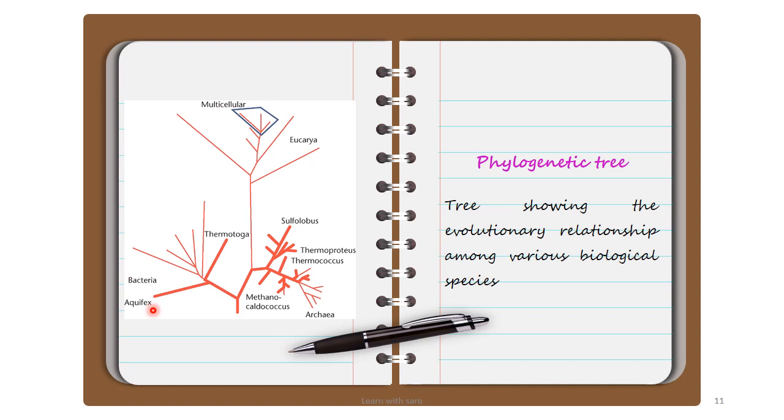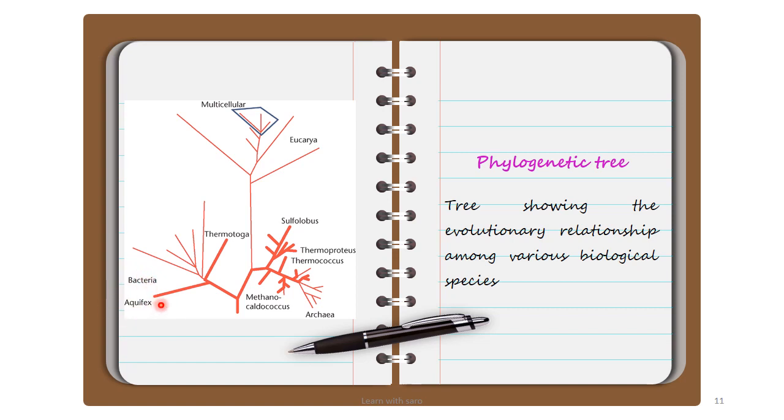We are producing carbon dioxide as a respiratory waste material, right? So Aquifex are bacteria which produce water as a respiratory waste material. It is known that bacteria is the first evolved organism on the earth. So variation occurred in the bacteria and that gave rise to the Aquifex.